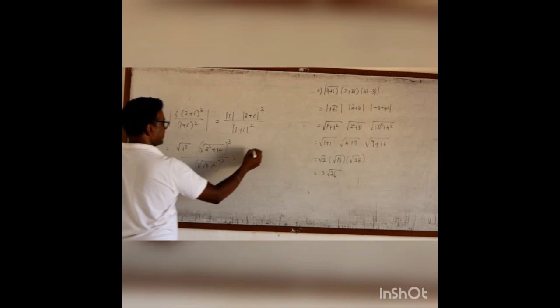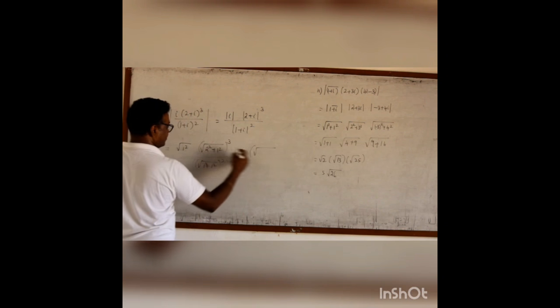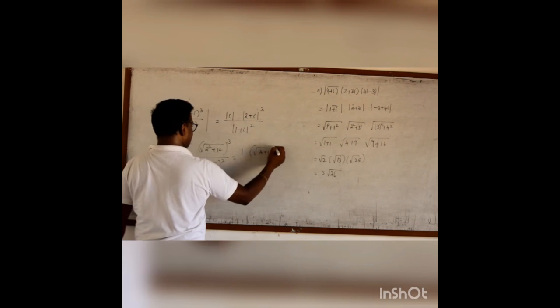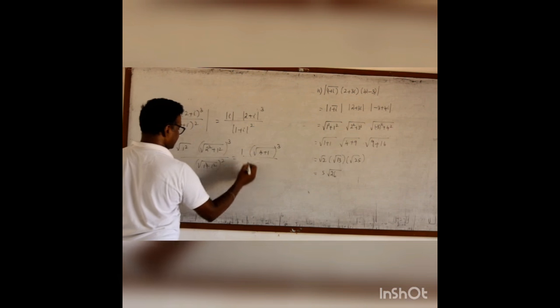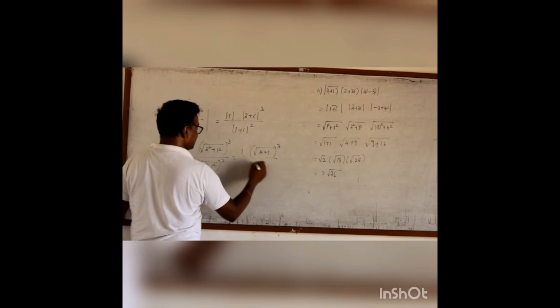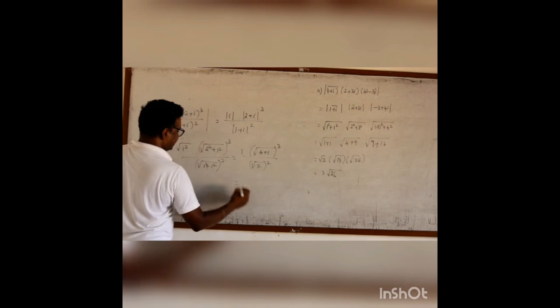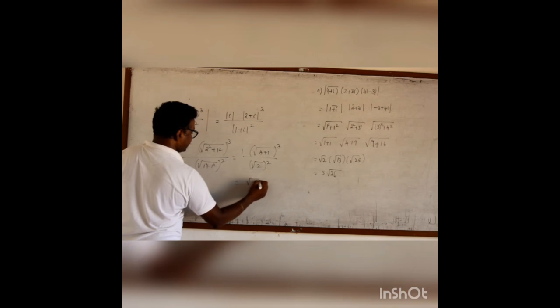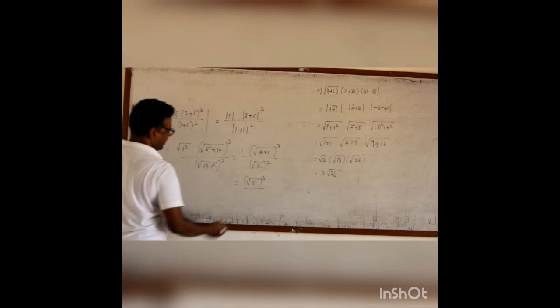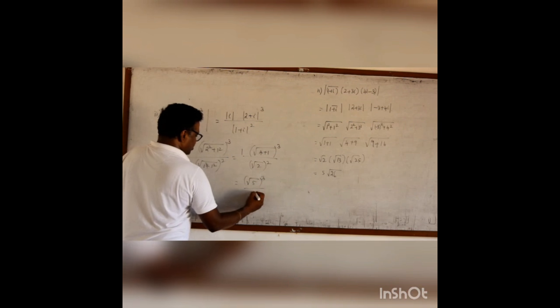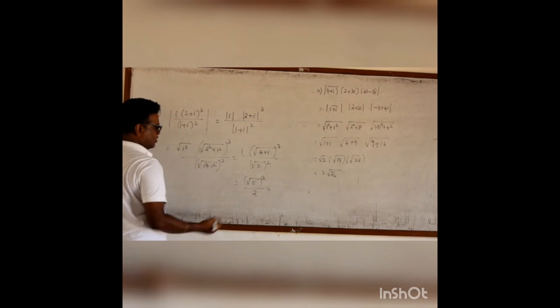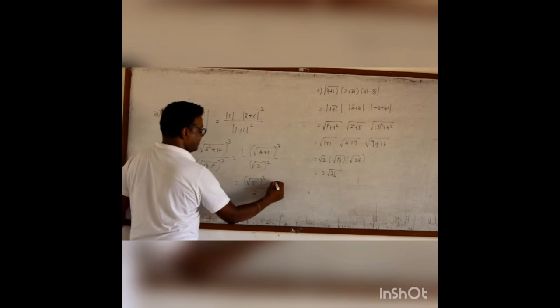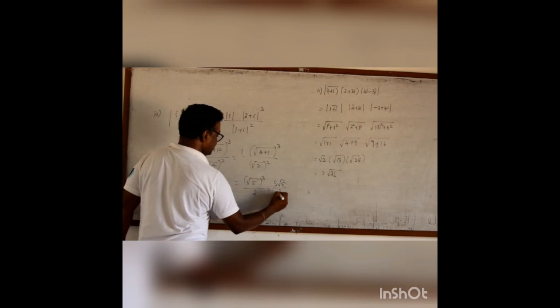This one is root of 4 plus 1, root 5 the whole cube, and this is root 2 the whole square. 1 can be left out, it is root 5 the whole cube by root 2 the whole square, which is 2. Root 5 the whole cube means root 5 into root 5 into root 5, 5 root 5 by 2.